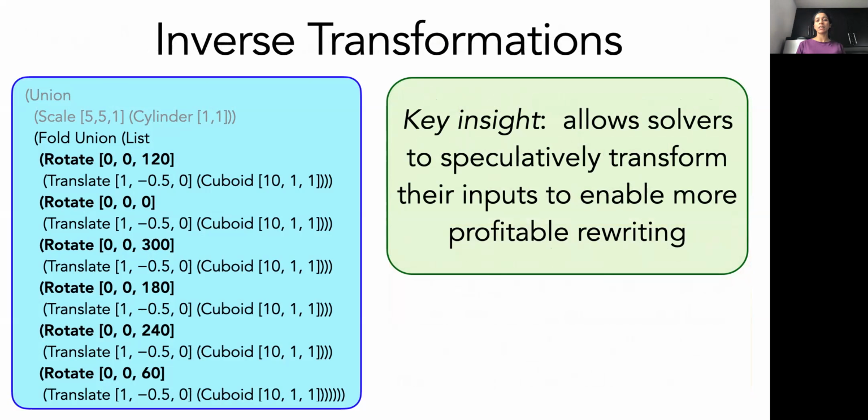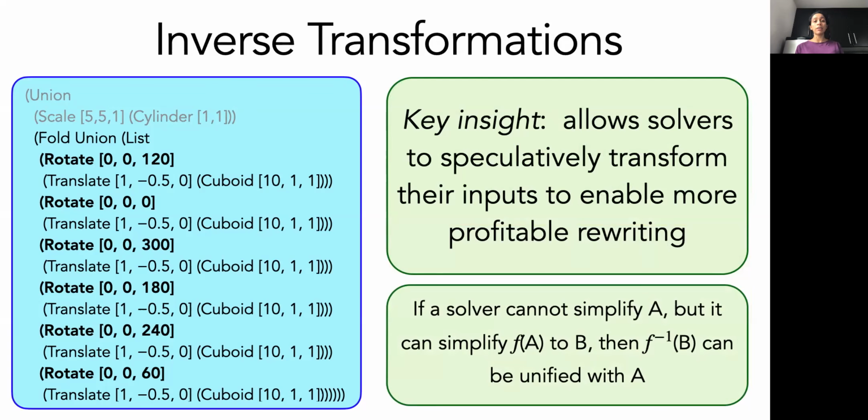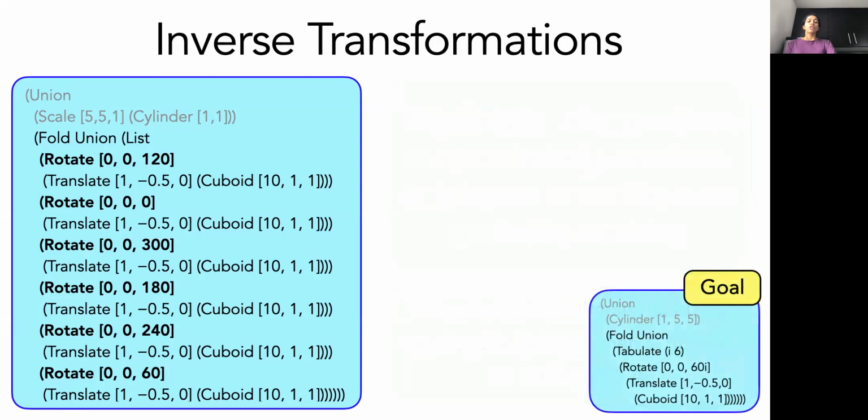The key insight of inverse transformations is that Selinsky allows its solvers to speculatively transform their inputs in order to allow for more profitable rewrites in the future. In return, the solvers are required to undo the transformation before introducing an expression back in the E-graph. So let's look at an example to understand it better. So here we have the input where the rotates are arbitrarily ordered, and our goal is to find a program where there's a tabulate expression instead of this list of rotates.